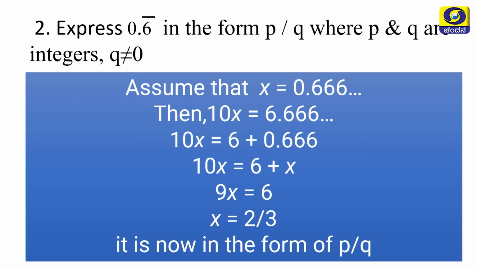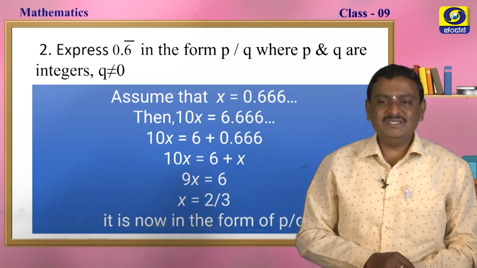Now 10x is equal to 6 plus x, in the place of 0.66 we write x. So subtract x from both sides, we get 9x is equal to 6. If you simplify, we get x is equal to 2 by 3. It is in the form of p by q. Please compare with your answer, my dear students.